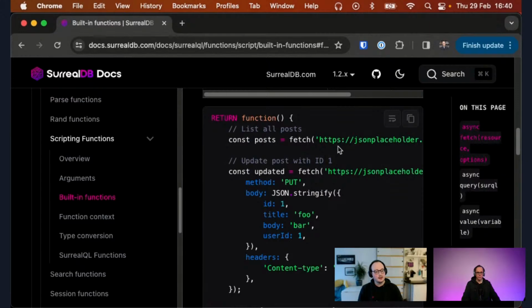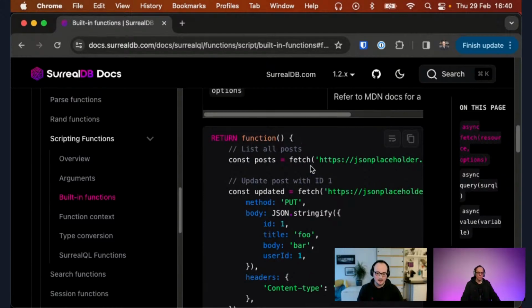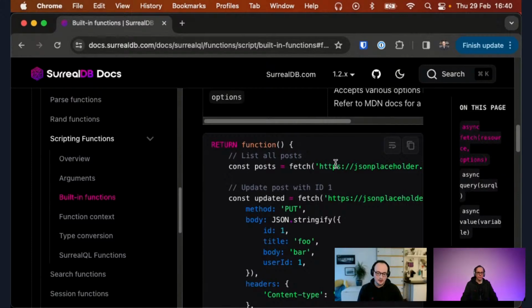Well, I think the HTTP functions are a bit more limited. I don't think you can add headers, and with fetch, it's normal JavaScript fetch. You can create custom methods, you can add custom headers, and you're more flexible in what kind of data you put into the body. You can send raw bytes if you want to. That's all a bit tougher to do with the SurrealQL functions.